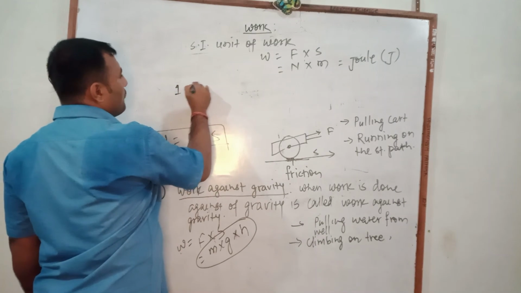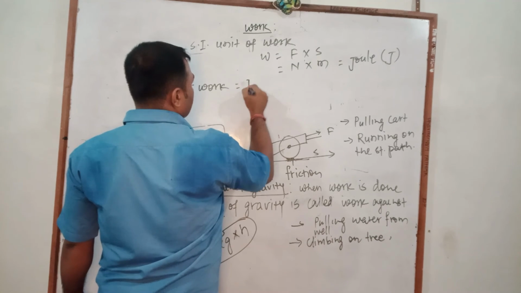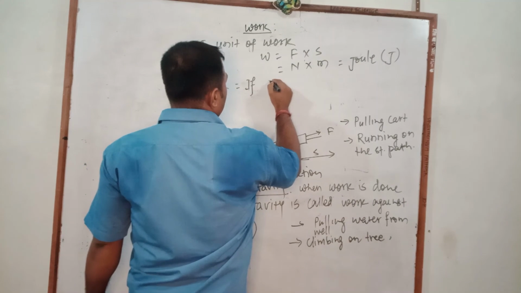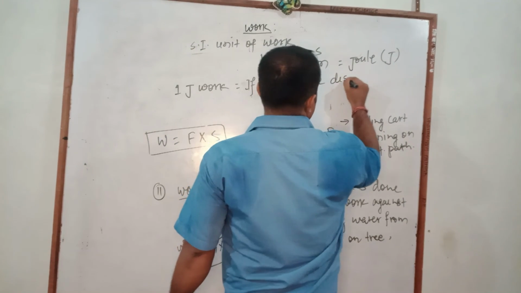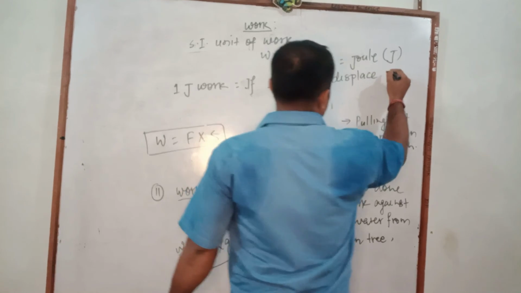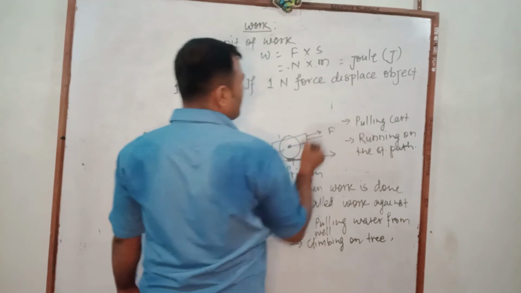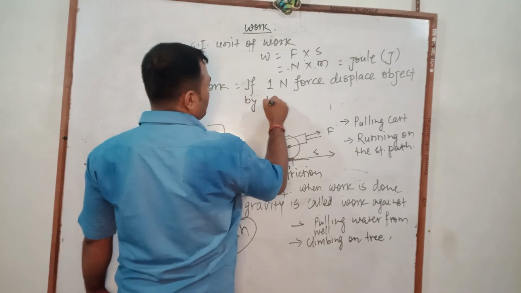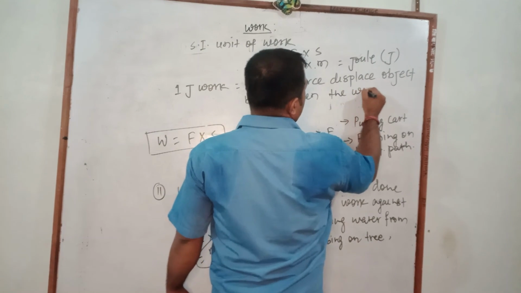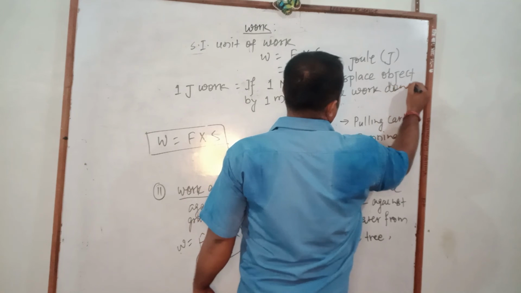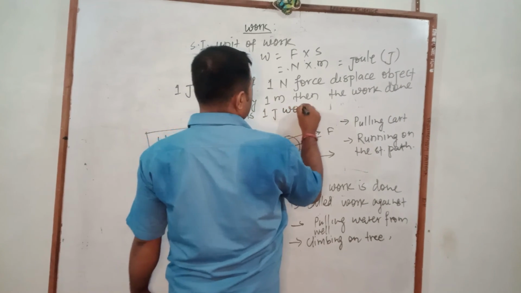And we can define 1 joule of work as: if 1 Newton force displaces an object by 1 meter, then the work done is 1 joule. Listen here.